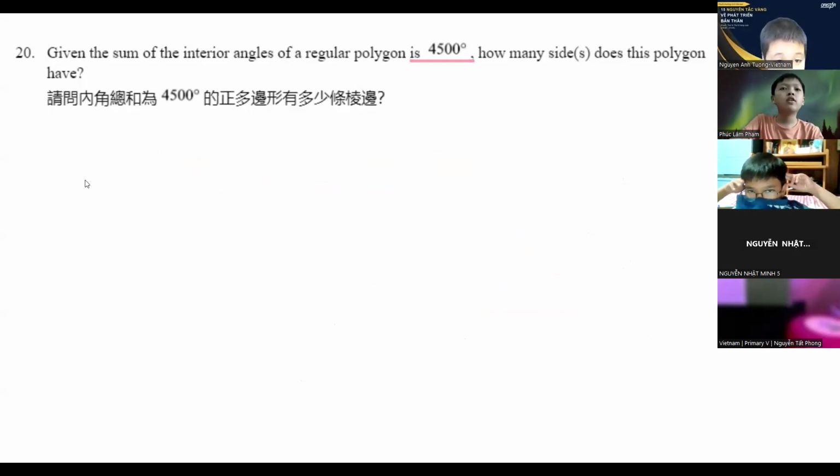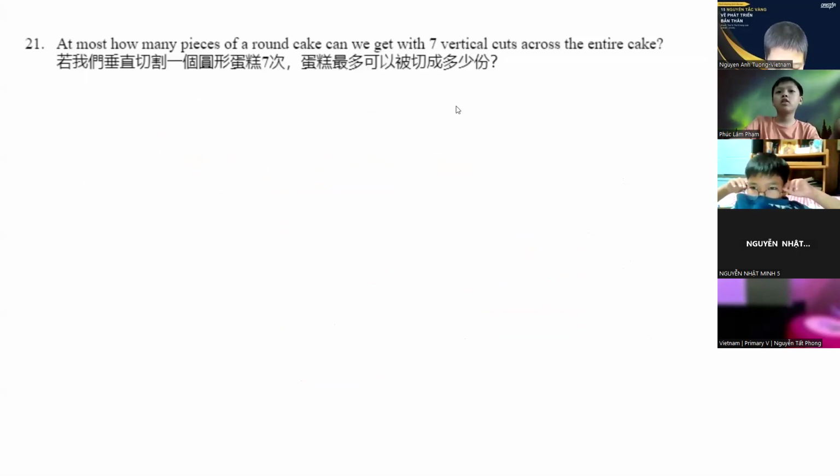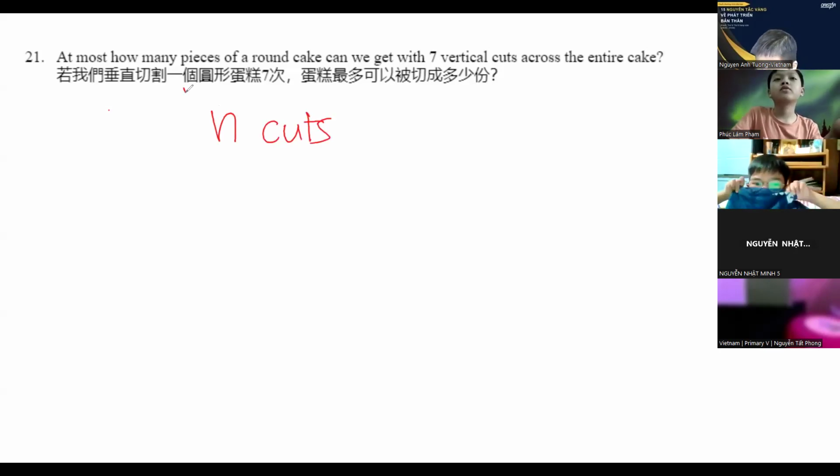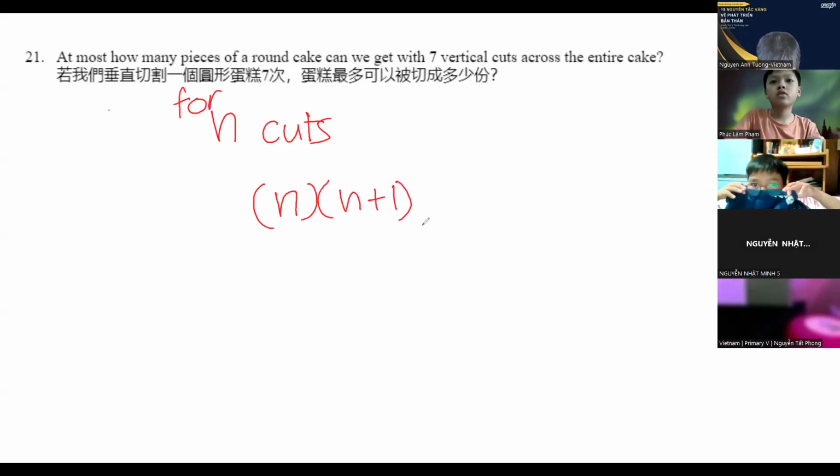So let's move on to number 21. At most, how many pieces of a round cake can we get with 7 vertical cuts across the entire cake? So all we have to do for this one is use the formula. For n cuts, the formula is n times (n plus 1) over 2, plus 1.